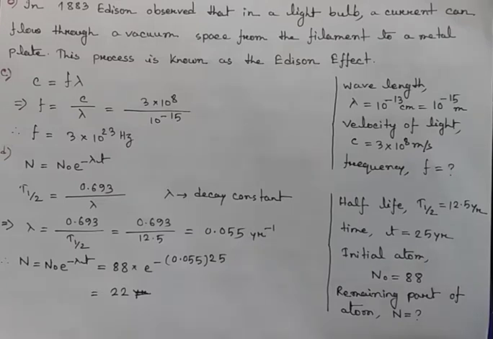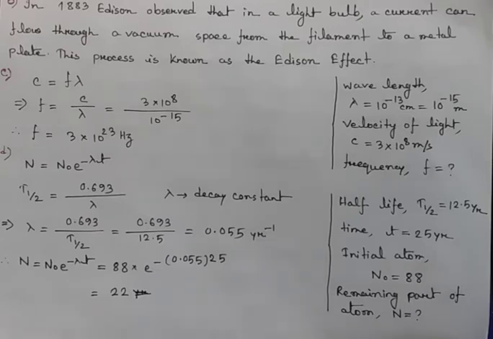This process is known as the Edison effect, and using this concept, the light bulb, the source of light, was generated. That means in a vacuum space, a current can flow from a filament to a metal plate.